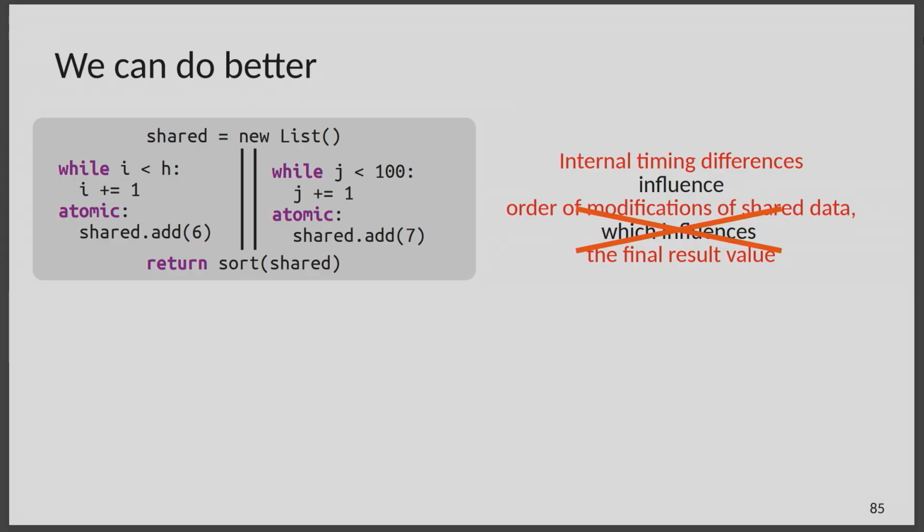Similarly for the list, appending to the list doesn't commute in general, but it does commute with respect to a multi-set view of the contents of the list. That'll be 6, 7, it's unordered. The order doesn't matter.